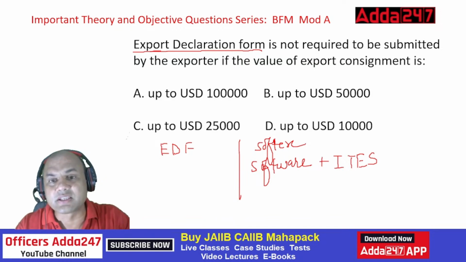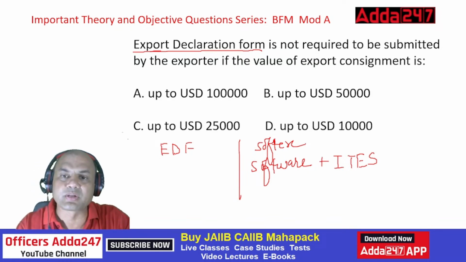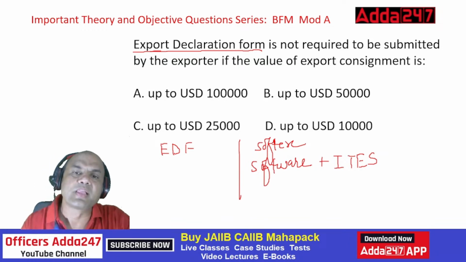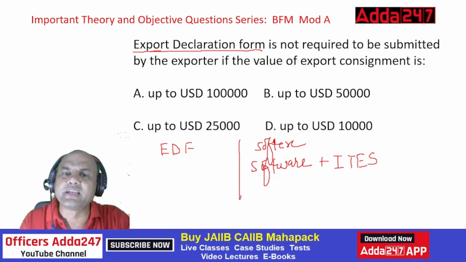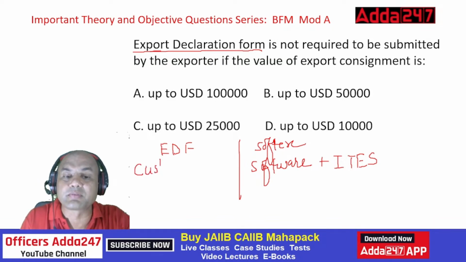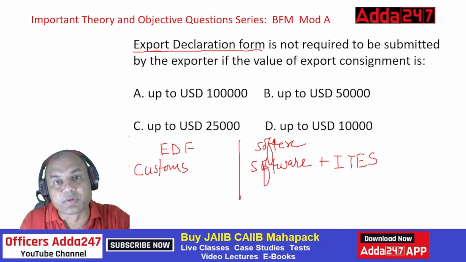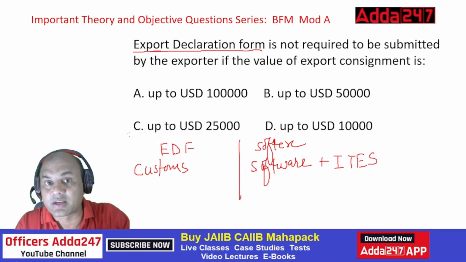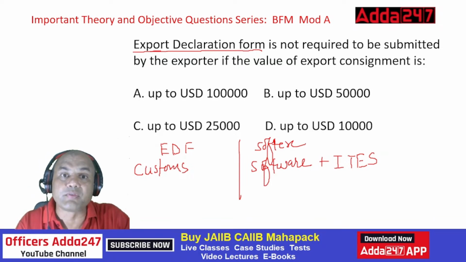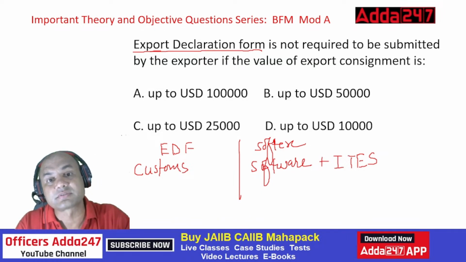But the question is, EDF is not required to be submitted by the exporter if the value of the export consignment is what? What should be the value of that export consignment below which I need not submit the EDF? Where is this EDF submitted? Who gives this, and to whom is it submitted? See here, the EDF is given by Customs House. Remember, Customs House. Whenever I do exports, on the port itself there is a Customs House, or on the airport there is a Customs House. Wherever there is a border area from where you can leave outside, there is always a Customs House.